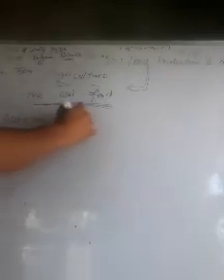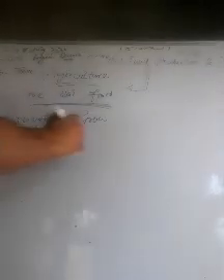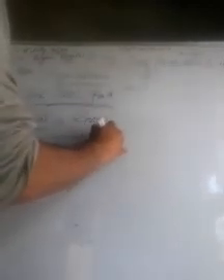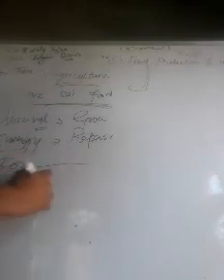ताकि हम जिंदा रहें. And number second is that we eat food so that we grow, as it provides energy. Energy भी एक है, क्योंकि हमें ताकत देता है, इससे हम बढ़ते हैं. And next one is that it repairs our body parts, our body organs. So for proper, smooth functioning of our body, food is necessary for living beings.